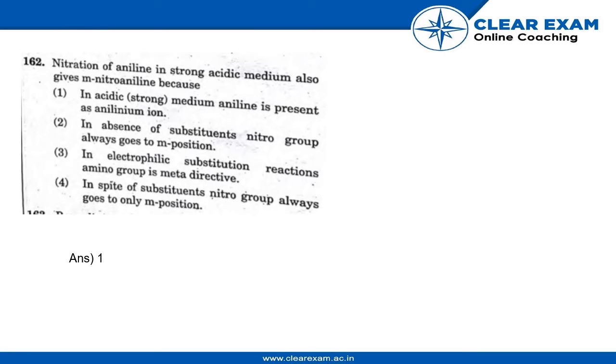Hey guys, now we are going to solve question number 162. Let's see what the question states. Nitration of aniline in strong acidic medium also gives meta-nitroaniline because, and the given option says, first, in acidic strong medium, aniline is present as anilinium ion.